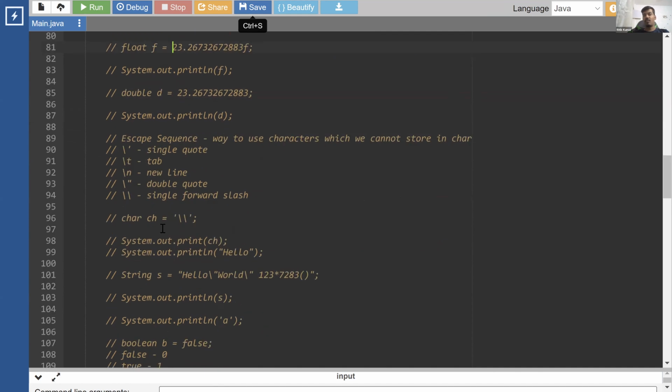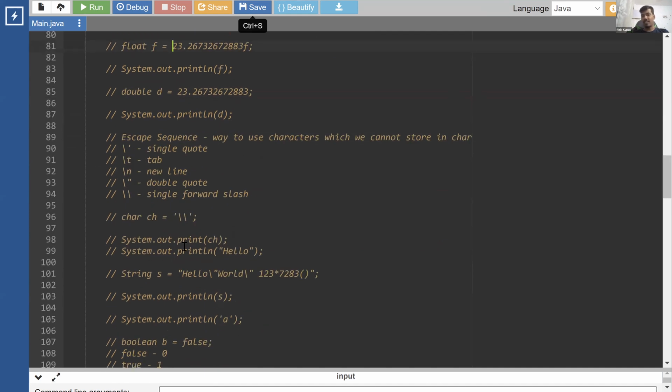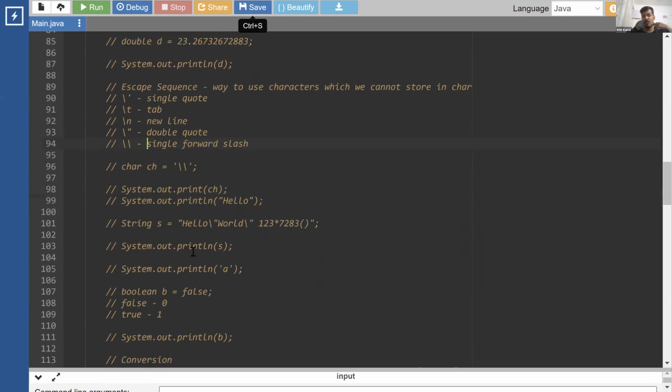Then we learned about characters. Characters are basically anything that you can type out from the keyboard, that can be enclosed within single quotes. For the things that you cannot enclose within single quotes, there is a way known as escape sequence, using which you can enclose such characters into single quotes. You just have to use a backslash and then there are escape sequences. For example, for a single quote, you can add a backslash and single quote. For tab, you can add \t. For new line, it is \n. For double quote, backslash double quote, and for a backslash it's a double backslash.